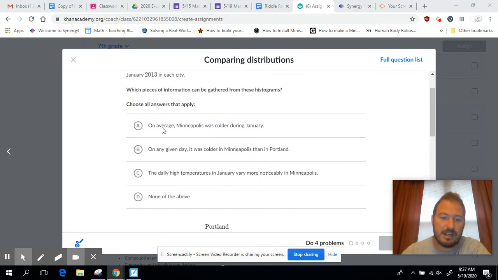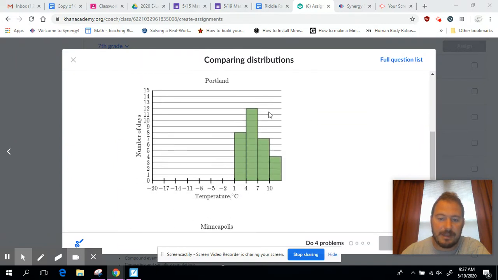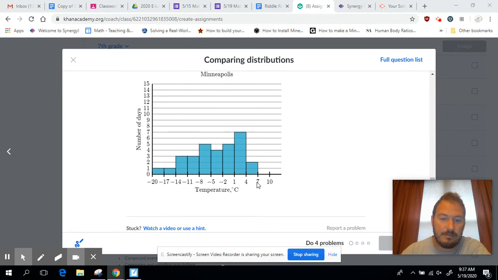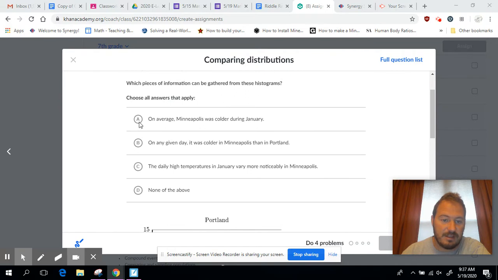So the first question is, on average, Minneapolis was colder during January. Well, when I look at that, I can see that Portland is all above freezing on all of them, and Minneapolis definitely spreads out there and goes into the negative. So yes, on average, Minneapolis is colder in January.